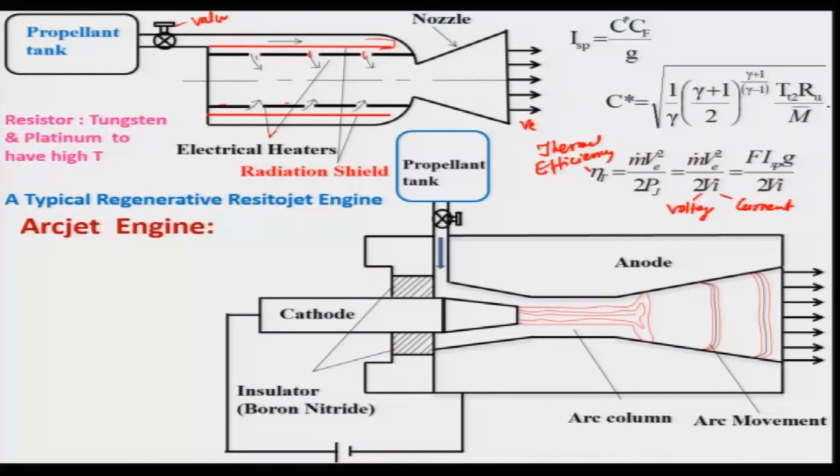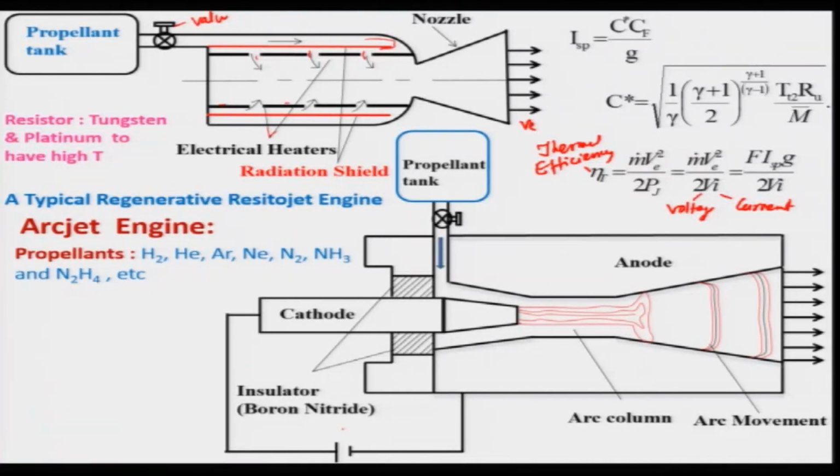Let us look at a schematic of a typical arc jet engine. In this case, the propellants used are hydrogen, helium, argon, neon, nitrogen, ammonia, and several of them, and one can use hydrogen because it has good thermal properties.